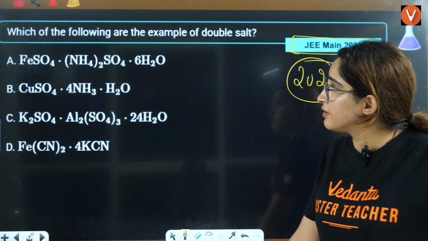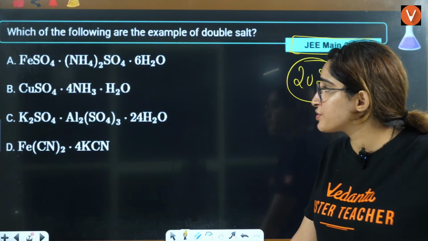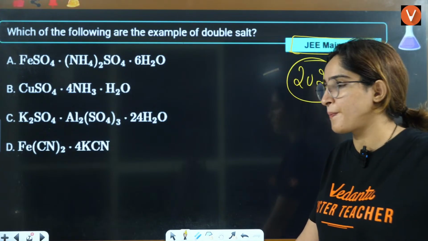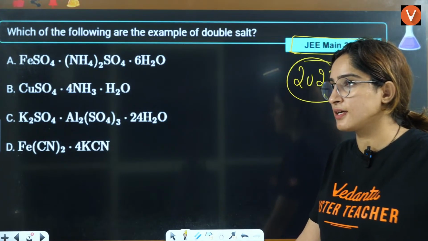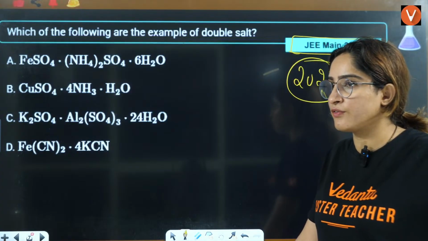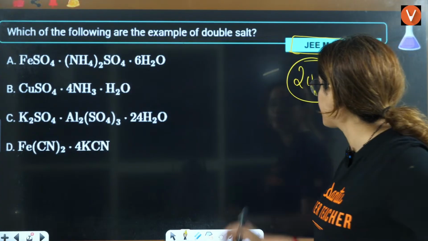1:1, 1:4, that is 1:1, that is 1:4. Tell me fast. Which of the following is the example of double salt? Equimolar ratio you should have.